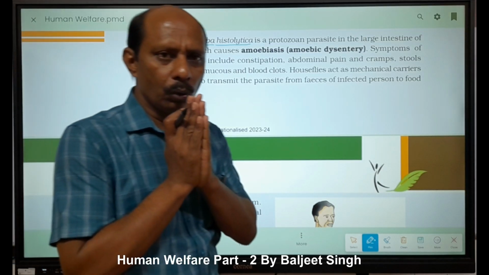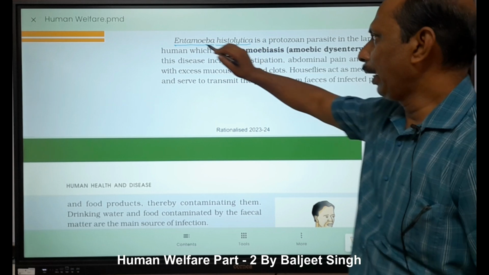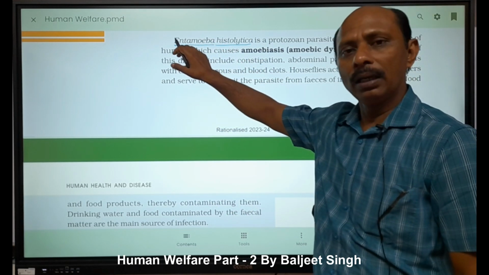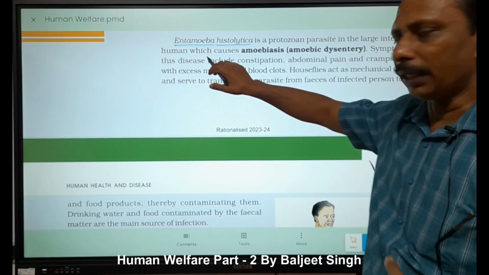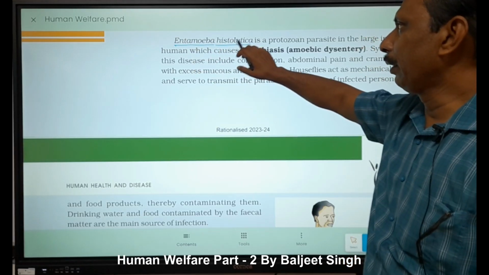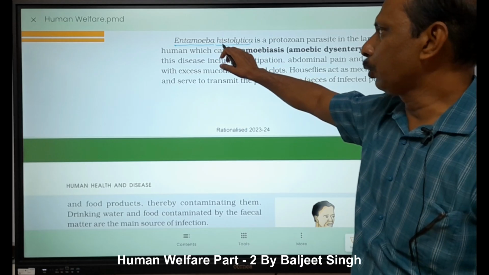Which digests the tissue, right? An amoeba which is present in the enteron. Enteron means the intestine, the gut. Amoeba which is present in our intestine and which digests the tissues.